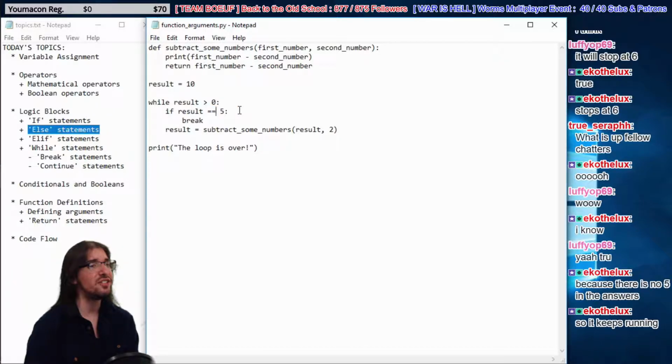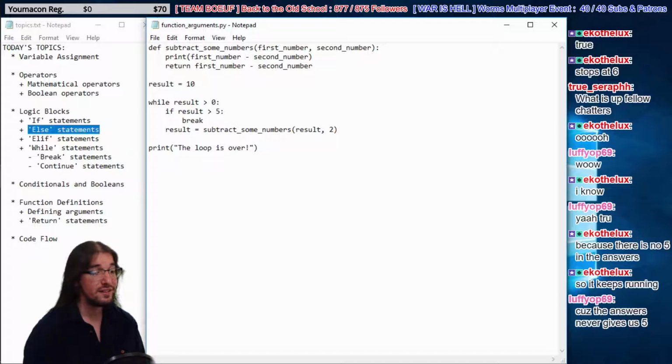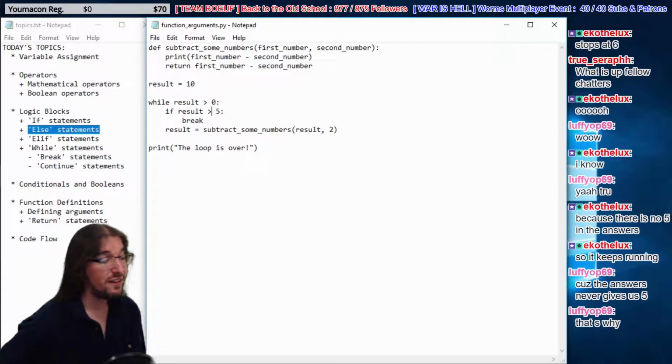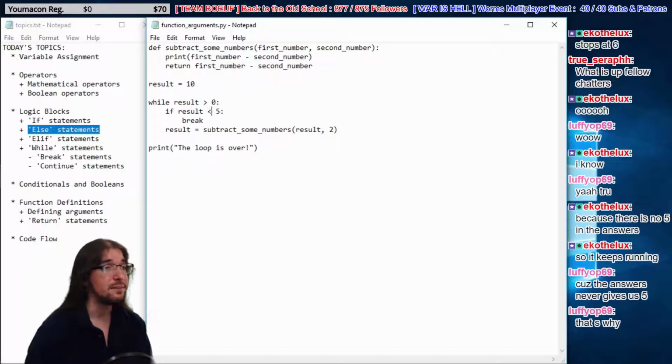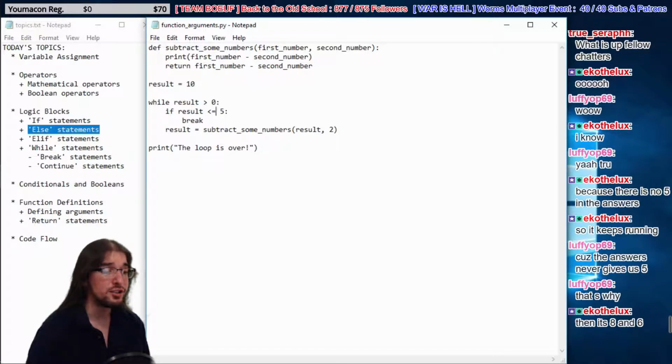Now we could change this to say, if it's less than 5. Exactly, yeah, Luffy, because it never gives you actually 5. If it's less than 5, then it'll break. We could say less than or equal to 5. That would break as well, right? I mean, it never is equal to 5, but it is less than 5. So that would be true eventually, and then we'd break out for sure. But as long as it's exactly equal to 5, then break, it's never going to happen. It's always either a 6 or a 4, right? It never hits 5 exactly, so it never hits the break.